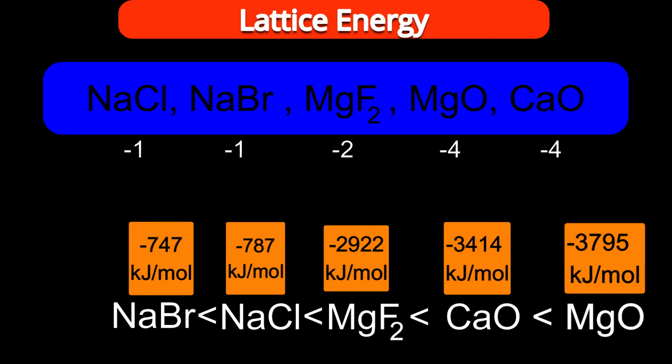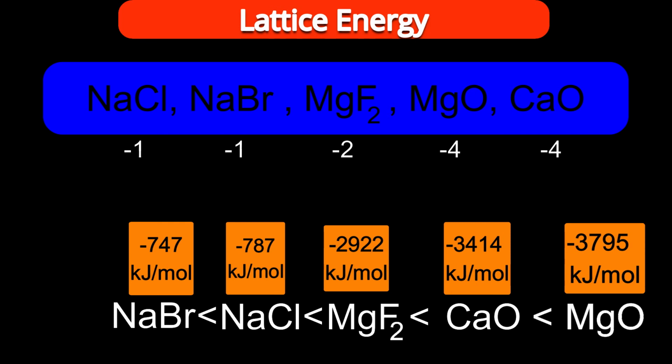Afterwards, there is a competition between sodium bromide and sodium chloride. Let us resolve this problem as we solved for magnesium oxide and calcium oxide. Here sodium ions are common. The difference is in the anion, one chloride and the other bromide. What do you think? Who is smaller, chloride or bromide? Right, chloride. Because of the small chloride, the distance between Na plus and Cl minus will be less.